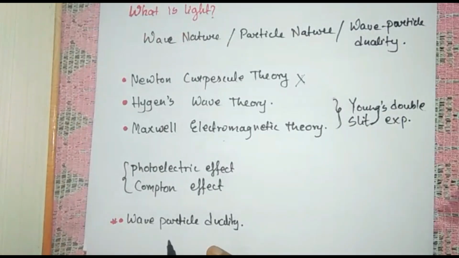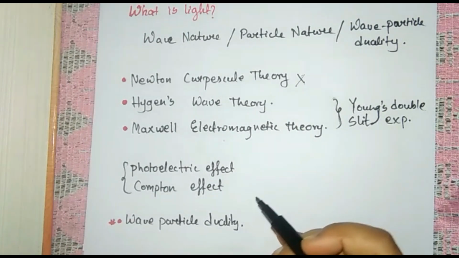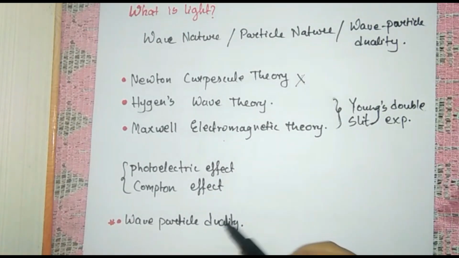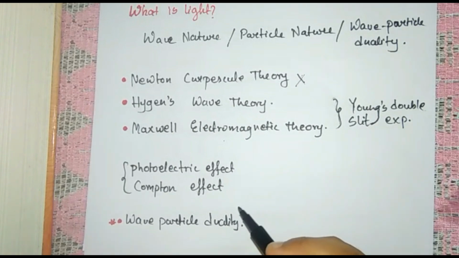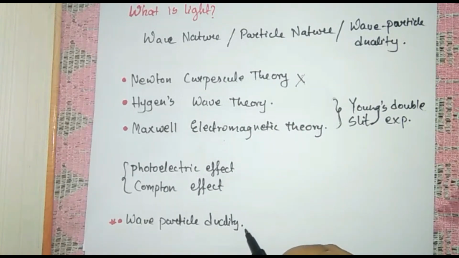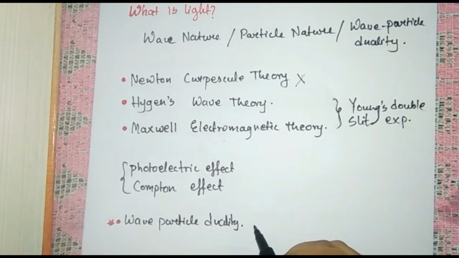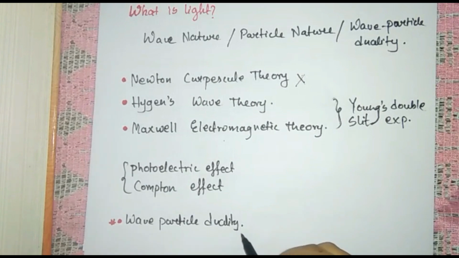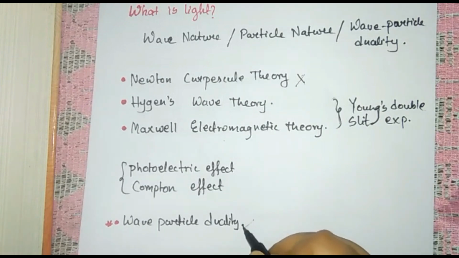The problem which arose was that when scientists tried to prove the particle nature of light, the wave nature did not match, and vice versa. That is, when they tried to prove the wave nature, the particle nature too did not match. But in the end, de Broglie said that light has both the character of particle and wave. He named that theory the wave particle duality.